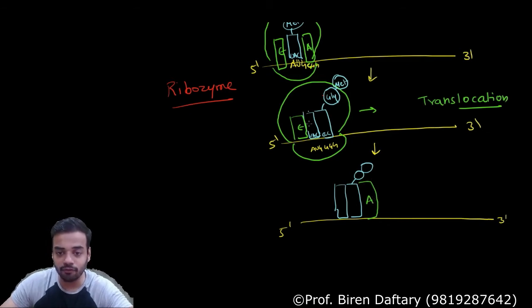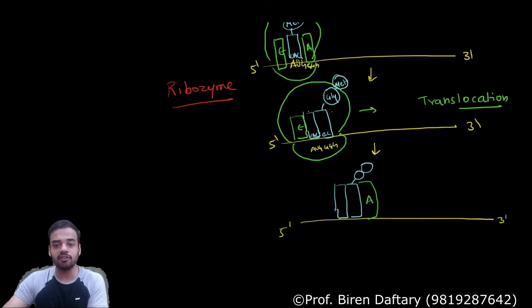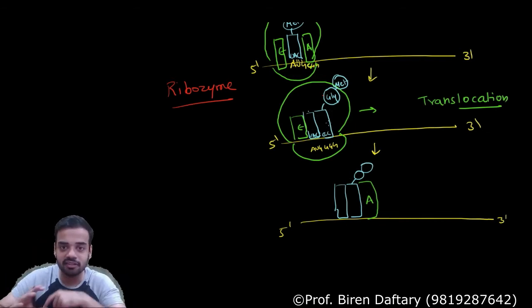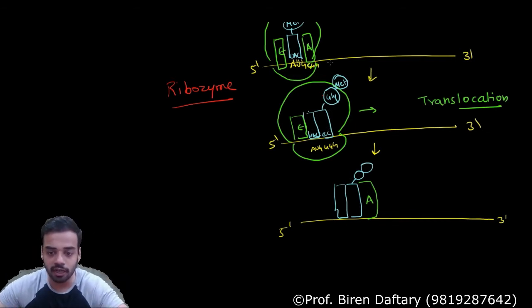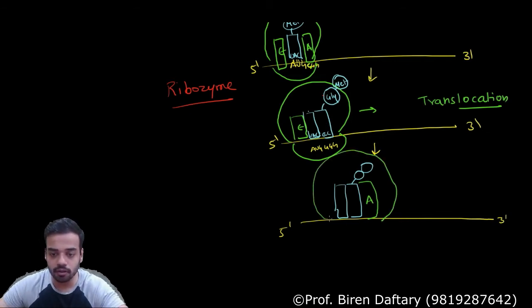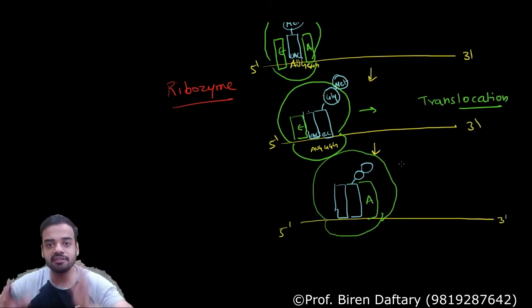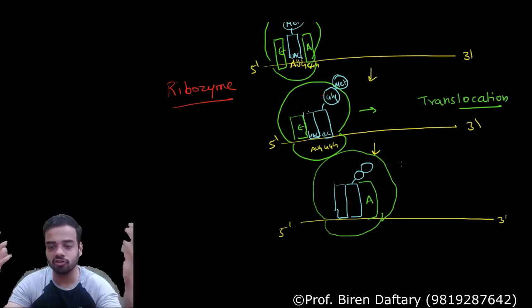This first tRNA, which is now empty, has shifted to the E site. I have shown it over here, it is empty. This tRNA which has these two amino acids is now at the P site, and the first site has become empty. They are actually not shifting, the ribosome is shifting, that is why this has happened. Now we can show the ribosome cover. This is the larger subunit, this is the smaller subunit, and as you can see, it has moved slightly towards the right. Is this clear? This movement is called translocation.